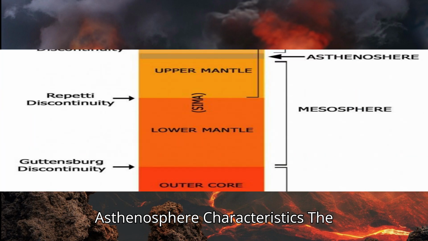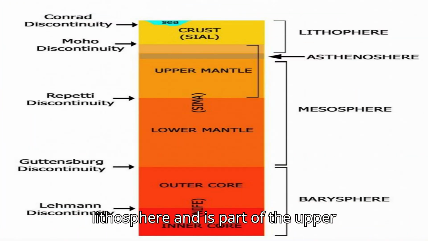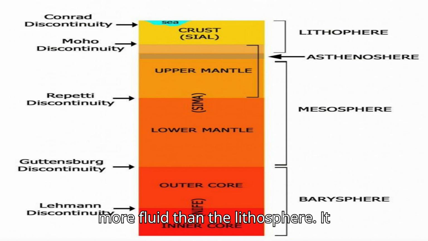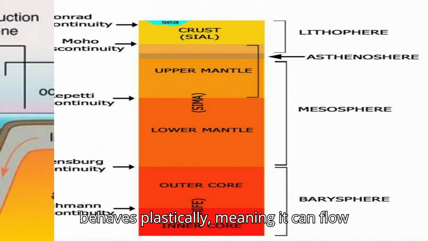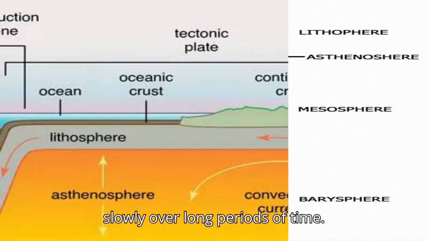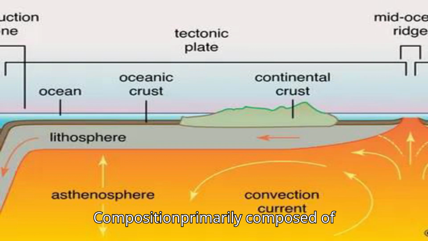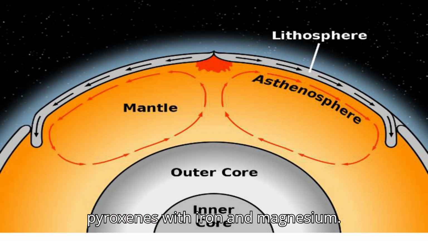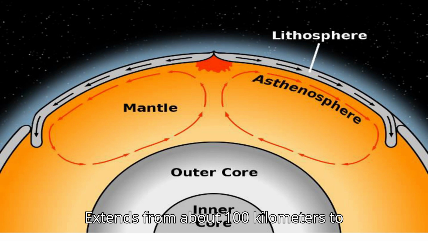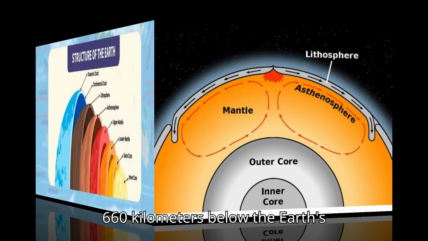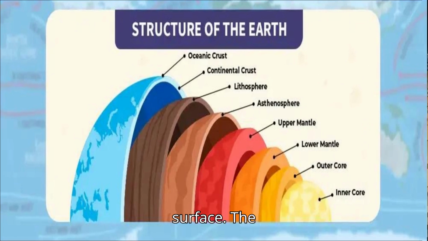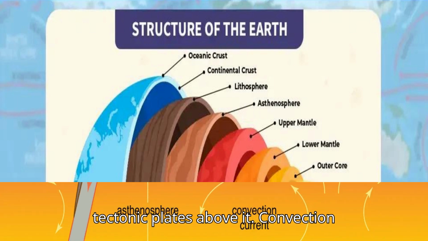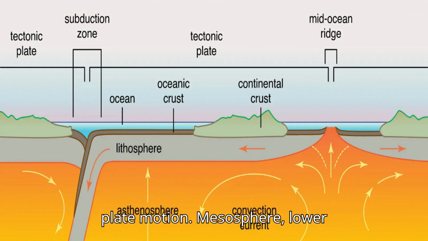Asthenosphere. Characteristics: The asthenosphere lies beneath the lithosphere and is part of the upper mantle. State: semi-solid, more fluid than the lithosphere. It behaves plastically, meaning it can flow slowly over long periods of time. Composition: primarily composed of silicate minerals like olivine and pyroxenes, with iron and magnesium. Thickness: extends from about 100 kilometers to 660 kilometers below the Earth's surface. Behavior: The asthenosphere allows for the movement of tectonic plates above it. Convection currents within the asthenosphere drive plate motion.